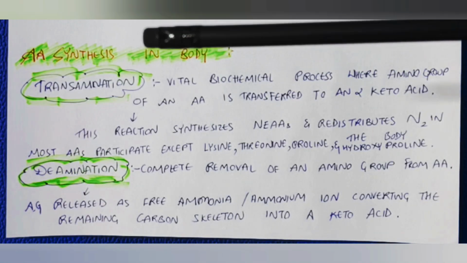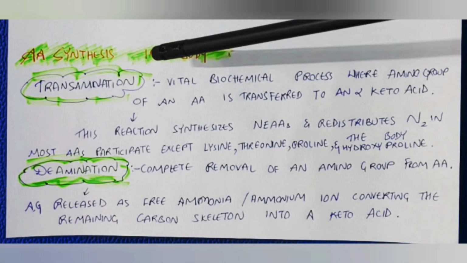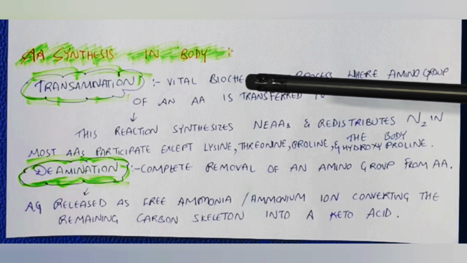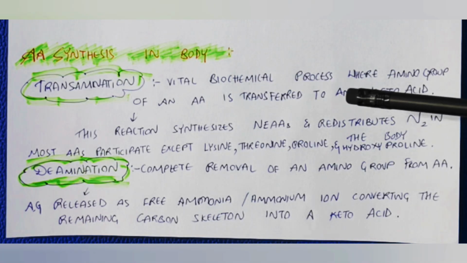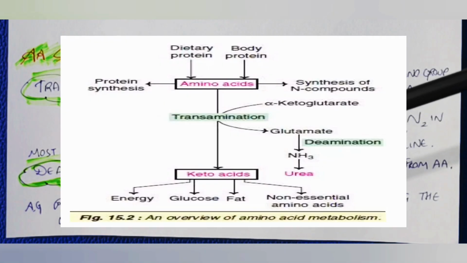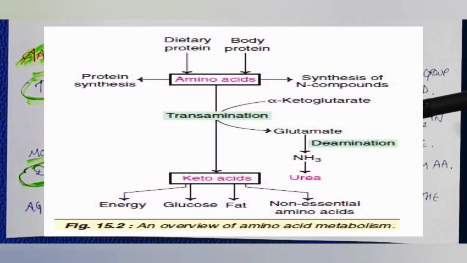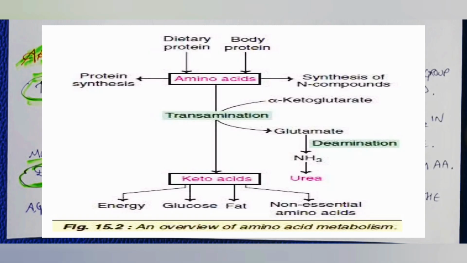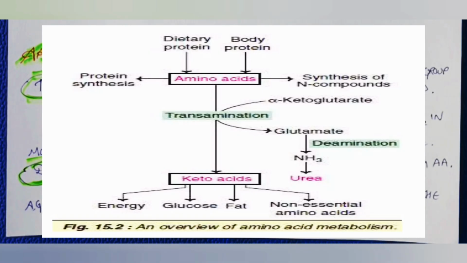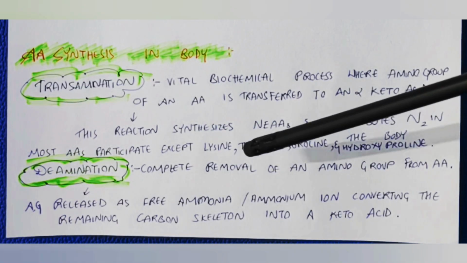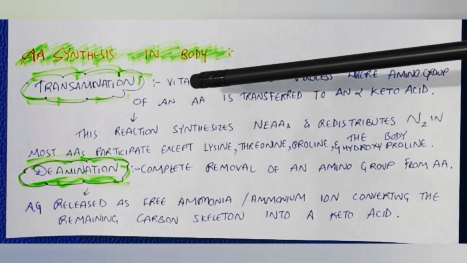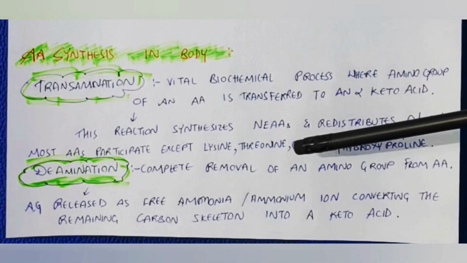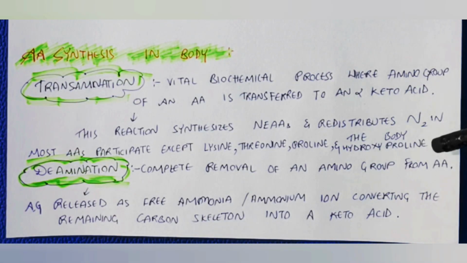We have amino acid synthesis in the body via transamination, a vital biochemical process where the amino group of an amino acid is transferred to an alpha keto acid. This reaction synthesizes the non-essential amino acids and thereby redistributes nitrogen in the body. Most amino acids participate in this process except lysine, threonine, proline and hydroxyproline.